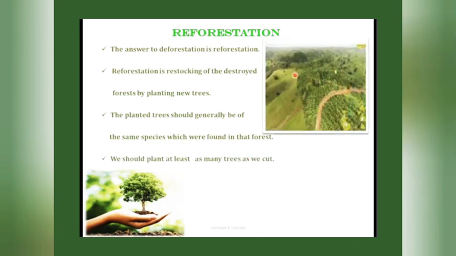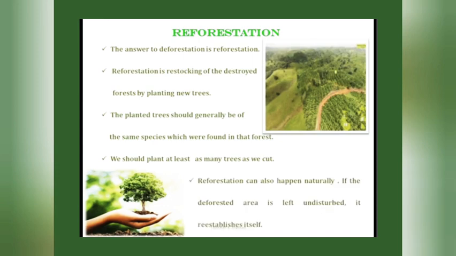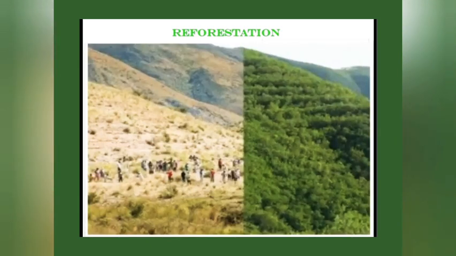This is an example of a reforested area. Now, reforestation can also happen naturally. If the deforested area is left undisturbed, it re-establishes itself. In short, in natural reforestation there is no role of human beings.